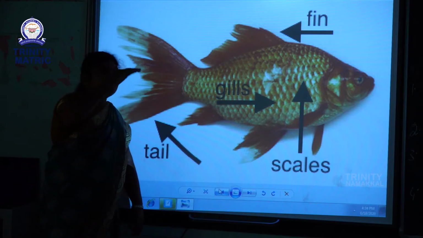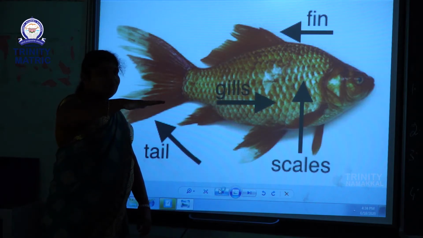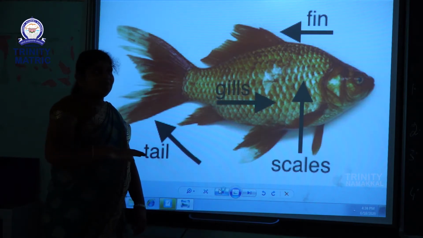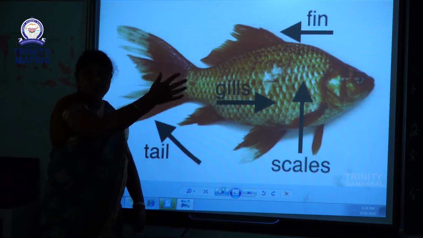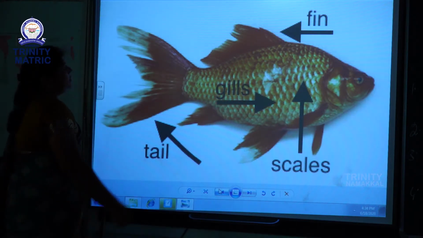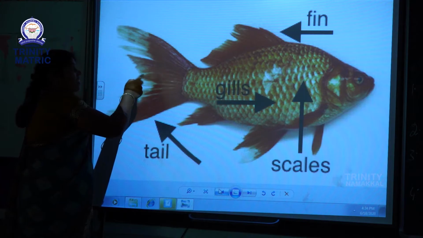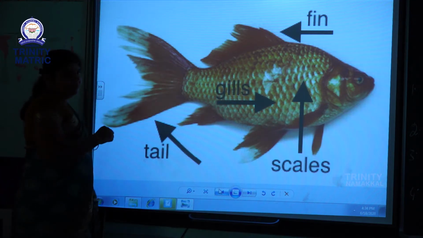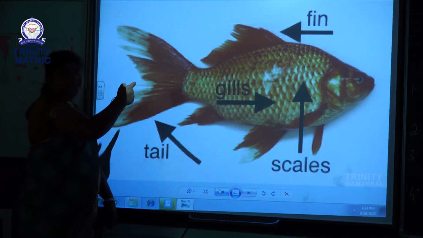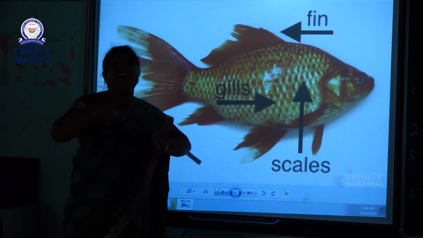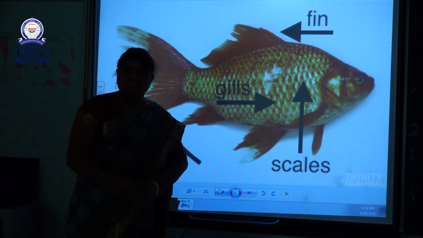A fish can swim in the water. And the fish has a tail fin at the back side. The tail fin is used to change direction in the water.